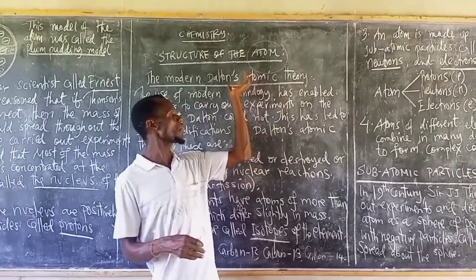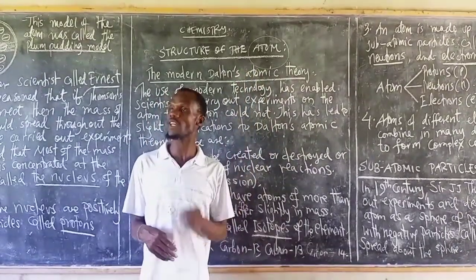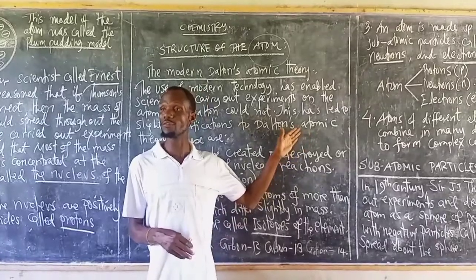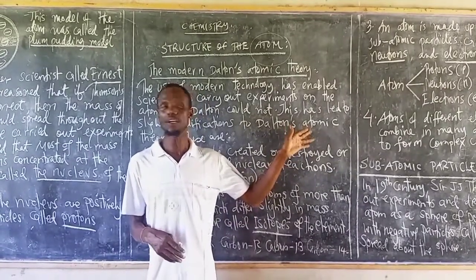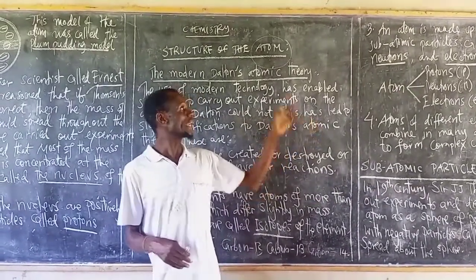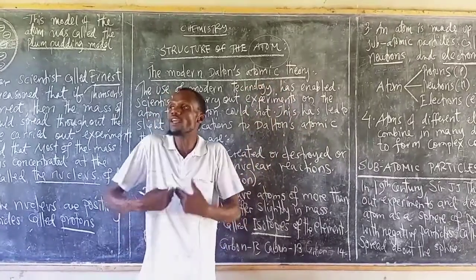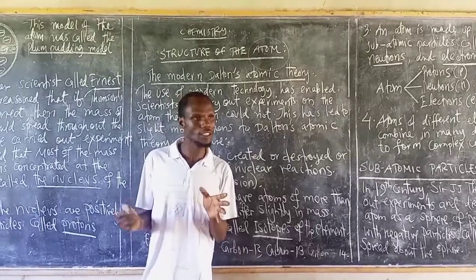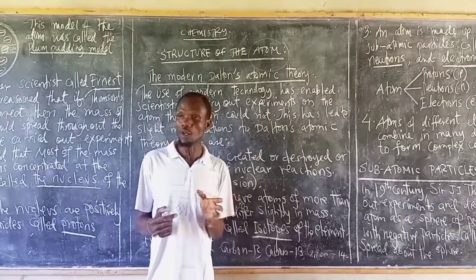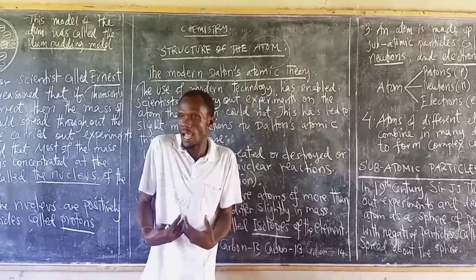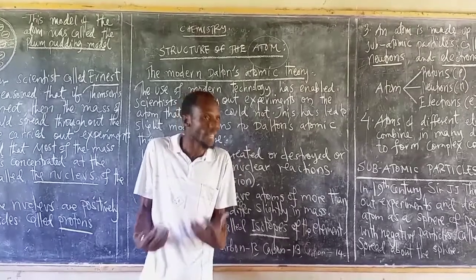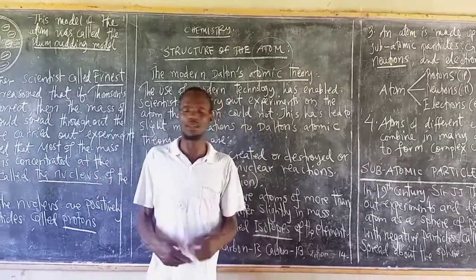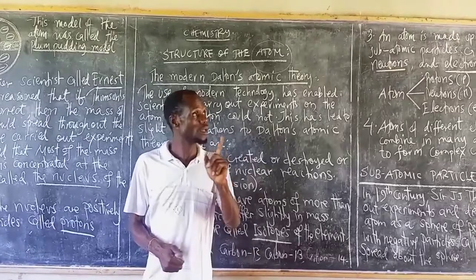Though he was not the first person to consider that matter is made up of small particles. As we have seen before, it was Democritus, who was the first person. Then Dalton thought, and he was a selfish person, not as selfish as you can define, that he was the only person who can see an atom. Nobody will come and see it. So that was the problem.